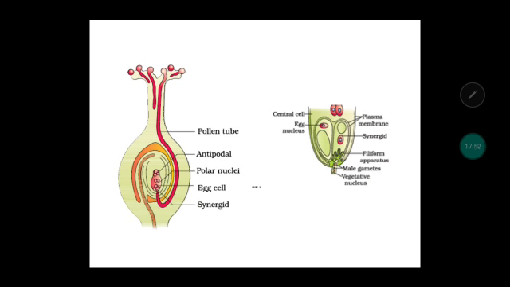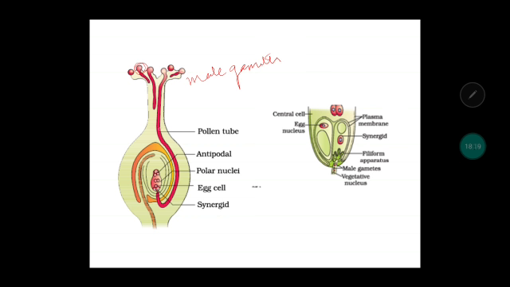Here it will be more clear. You can see these are the pollen grains. Okay, if it is at the 2-cell stage, then what will happen? The generative cell is going to divide and male gametes will be formed. Suppose it is at the 3-cell stage, then it already contains 2 male gametes.